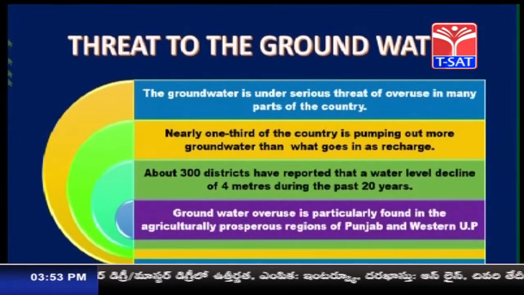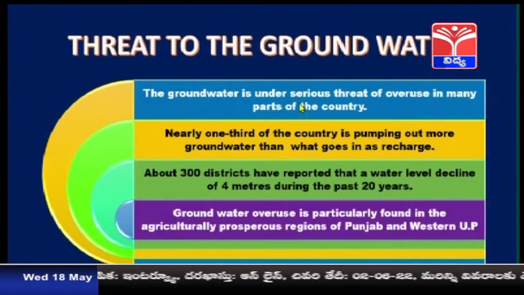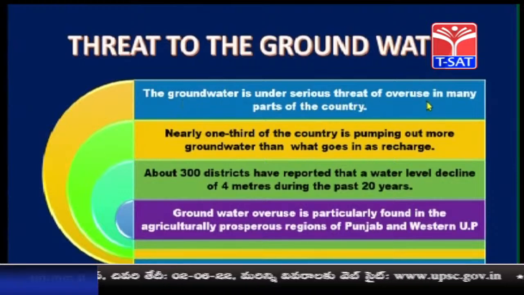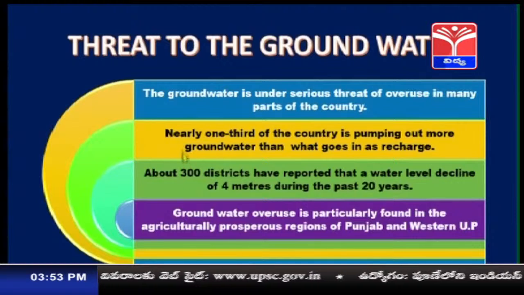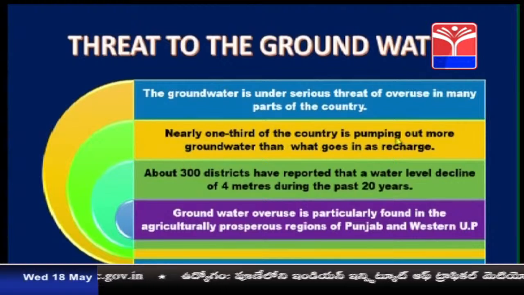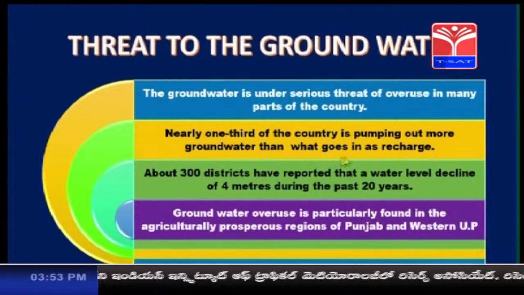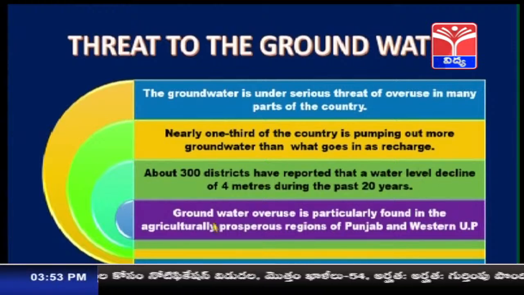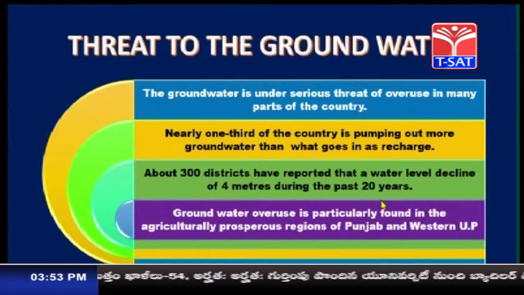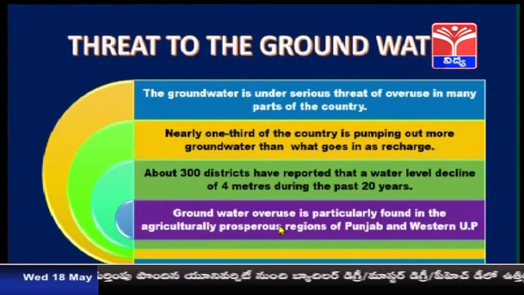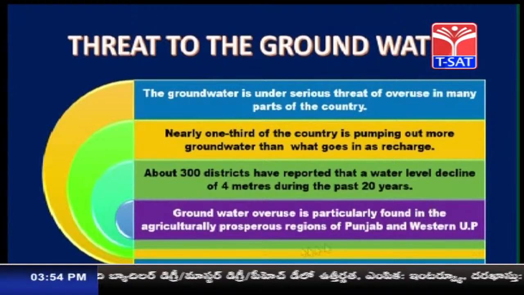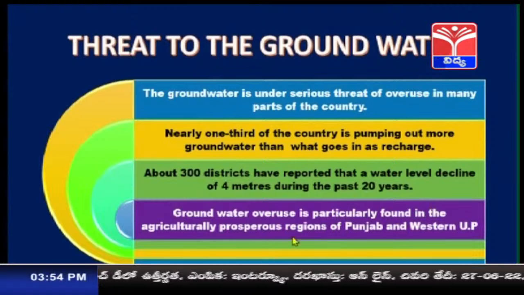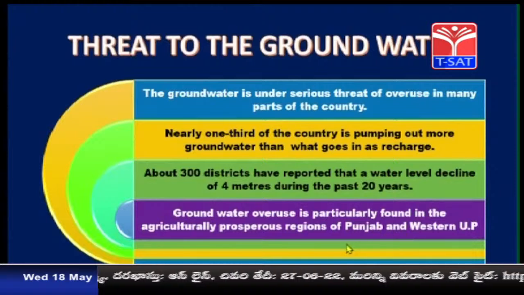But now there is a threat to the groundwater. What is the threat? The groundwater is under serious threat of overuse in many parts of the country. Nearly one-third of the country is pumping out more groundwater than what goes in as recharge. About 300 districts have reported a water level decline of 4 meters during the past 20 years. Groundwater overuse is particularly found in the agriculturally prosperous regions of Punjab and Western Uttar Pradesh.